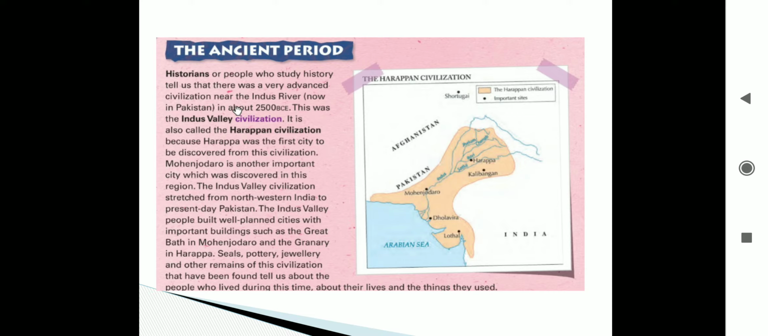I repeat, seals, pottery, jewelry and other remains of the civilization. These things were found and they tell us about what kind of people lived over there and which things they used.